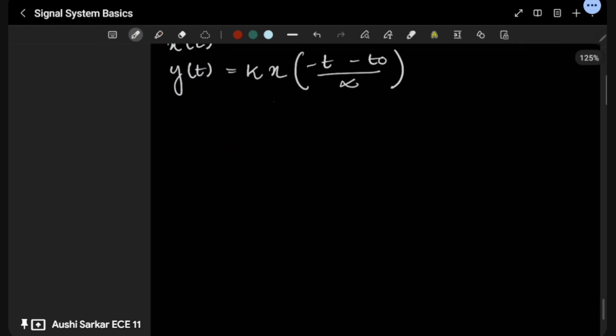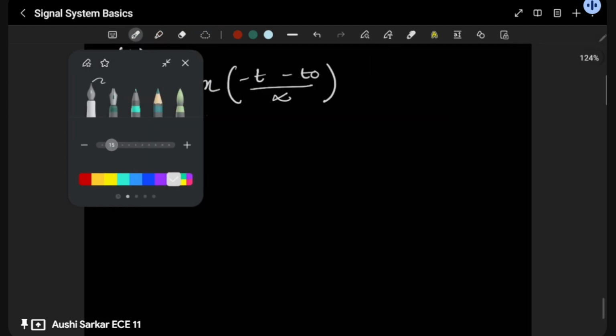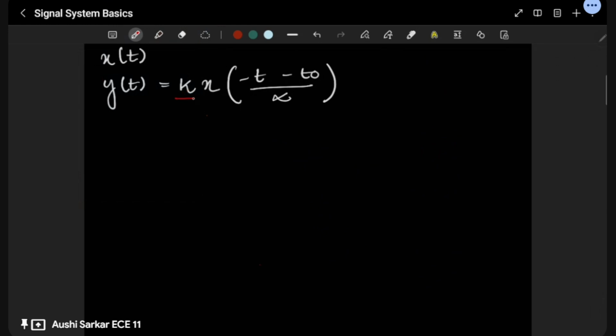Okay, so step one. Over here in step one, you can see k is our amplitude. In step one we will sort this amplitude out. For this reason we will just multiply k with our x(t). Okay, amplitude is getting solved, amplitude scaling done. Okay, scaling sorted.